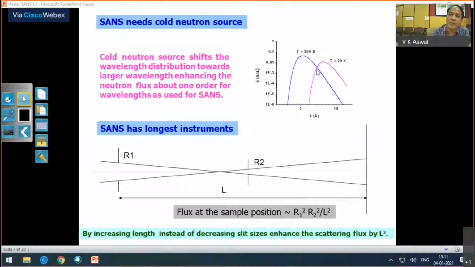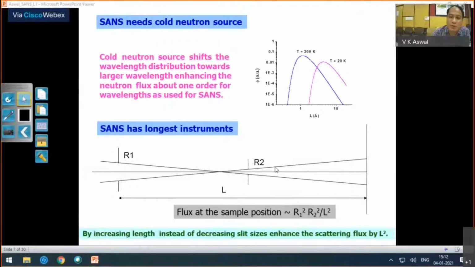higher wavelengths. So if you use a cold source, such as a cold source at 20K, compared to the thermal distribution of neutrons at room temperature, you can see for higher wavelengths there will be at least one order gain in the flux. So that's why you have to use cold neutrons in the case of SANS, where the requirement is to use higher wavelengths. And also when you go and visit neutron facilities, you will see that SANS instruments are the longest instruments. And the reason for that is,